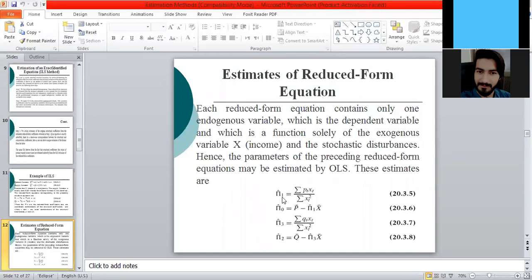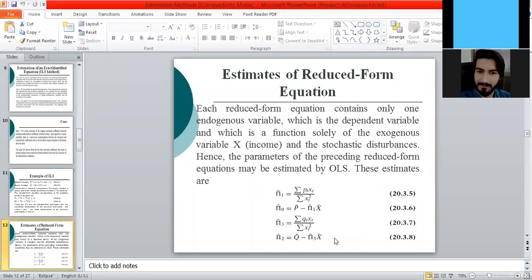This is pi 1 hat, equal to the summation of P1 x1, a theoretical formula for pi 1 hat, pi naught, pi 3, and pi 2 hat. But when we estimate the equation by applying the data set, we have the numerical estimates: the numerical values of pi 1 hat, pi naught, pi 3, and pi 2.